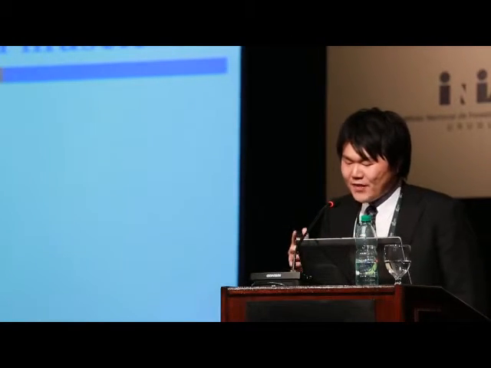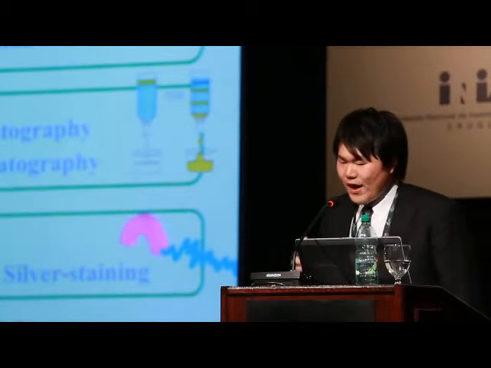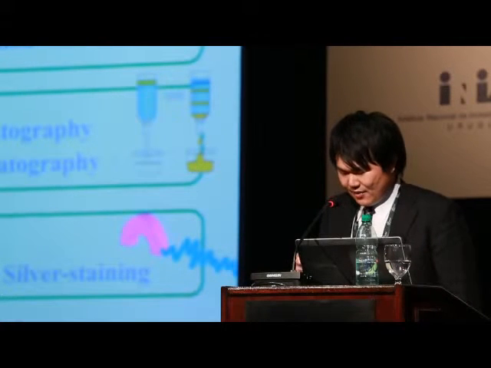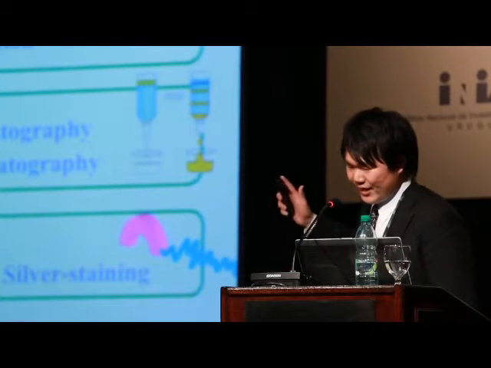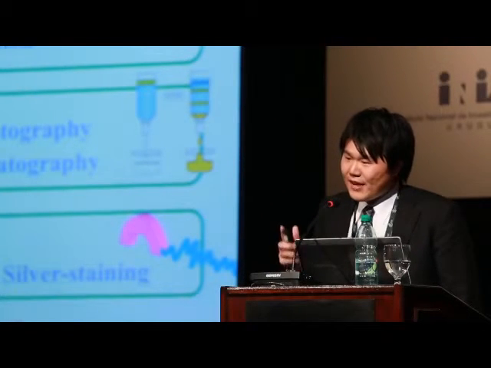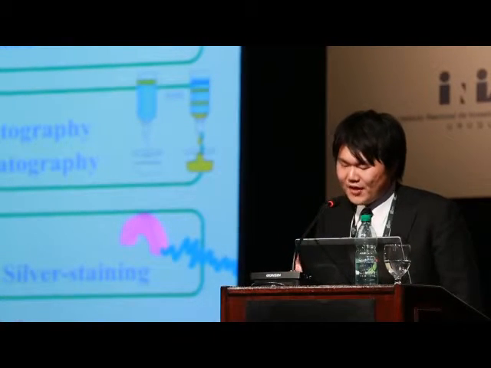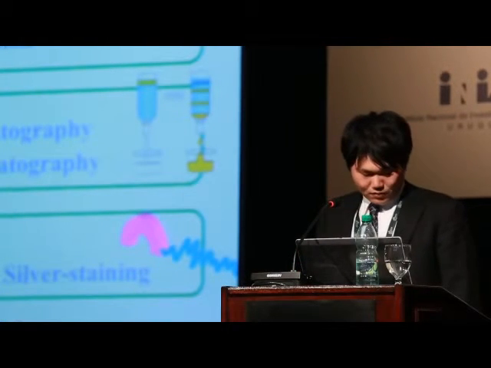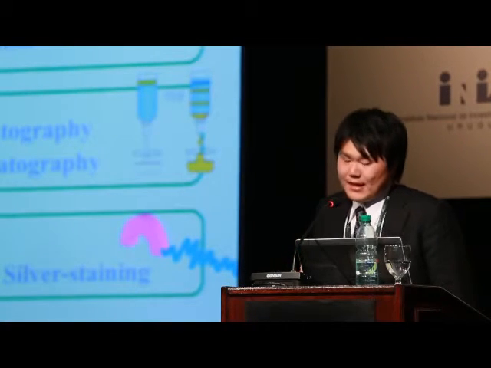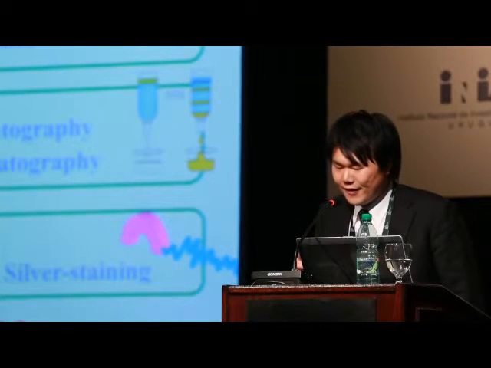Isolation and purification of decorin from bovine skeletal muscle. The process of isolation and purification of decorin is shown on this screen. First, decorin was extracted with guanidine hydrochloride and cesium chloride density gradient ultracentrifugation from bovine skeletal muscle. However, it contained unnecessary ingredients such as hyaluronic acid and so on.